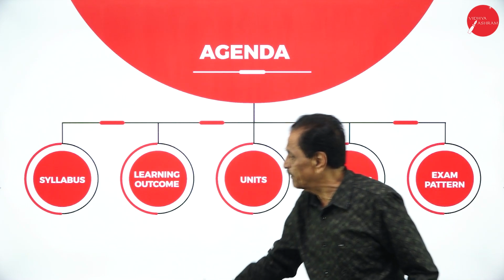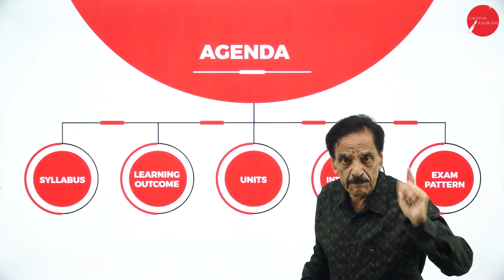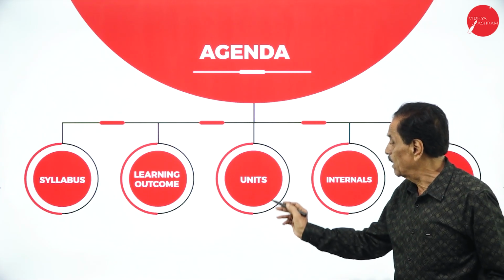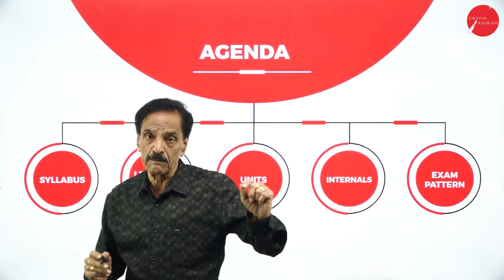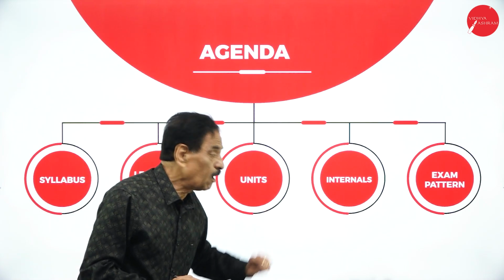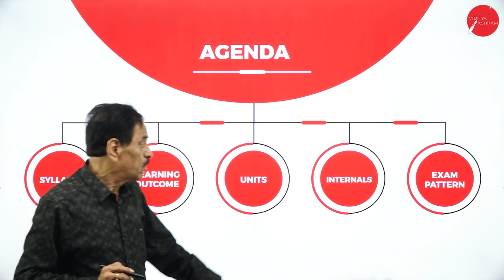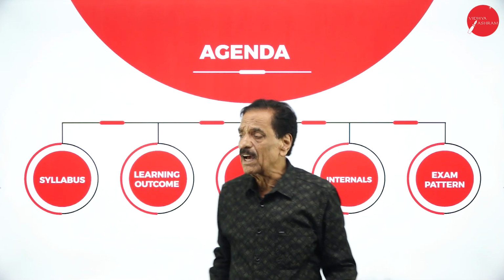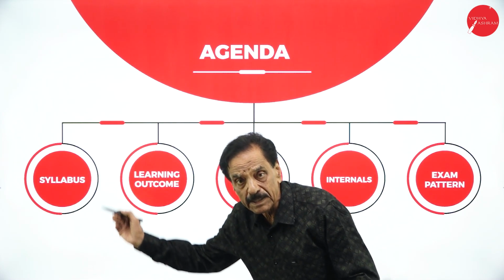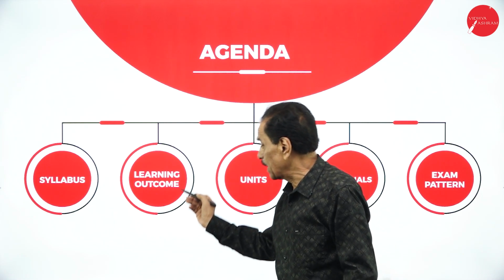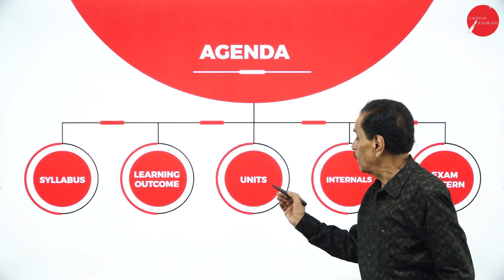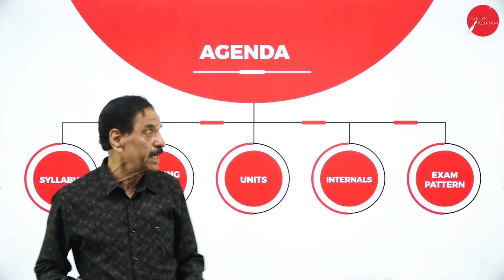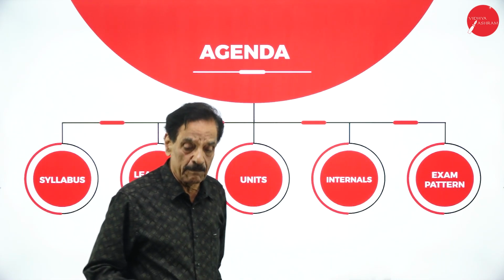So the agenda of this: first we'll go with the syllabus. Then we go with the learning outcome. Then I am going to explain what units you are having, then how many internals we are going to conduct, and the exam pattern. So in the agenda, we are going to say what the syllabus contents are, what the learning outcome will be, how many units there are, how many internals we are going to conduct, then what the exam pattern is.